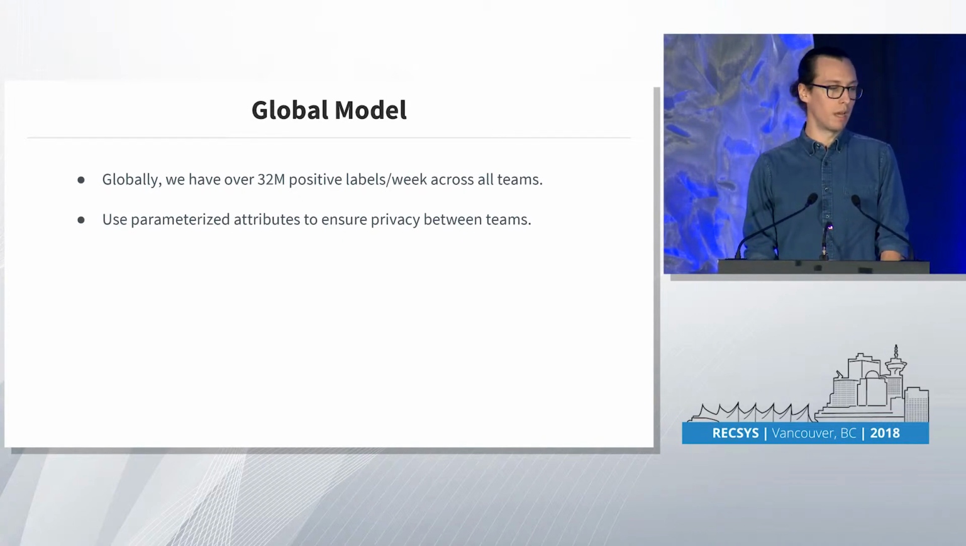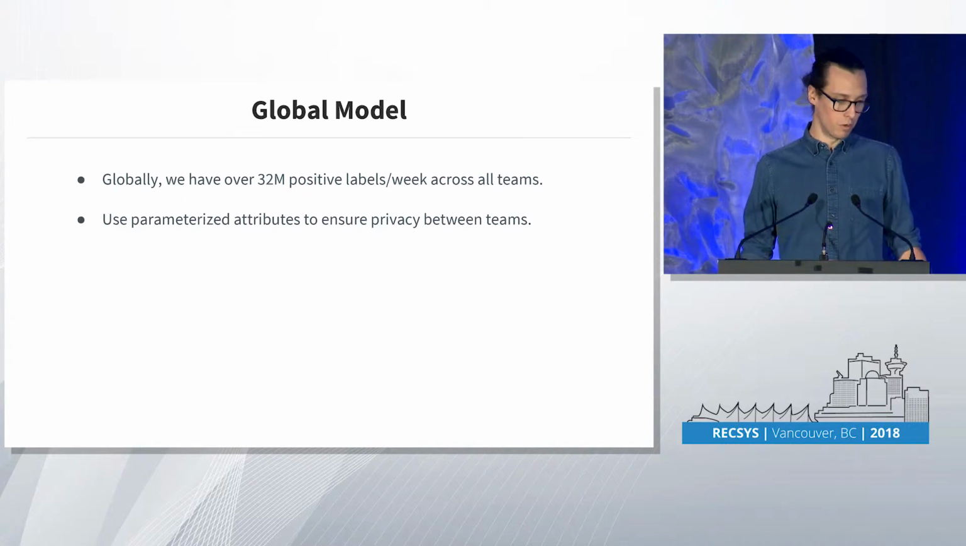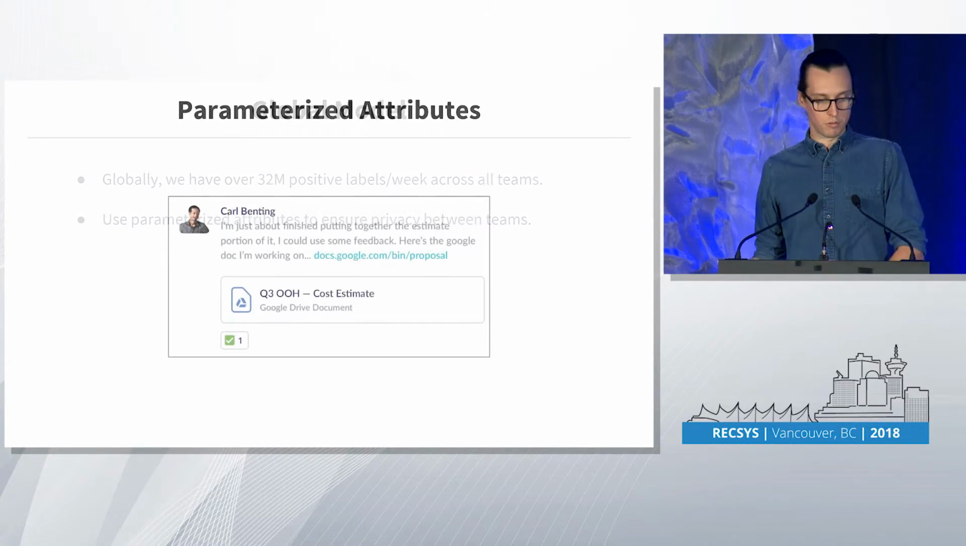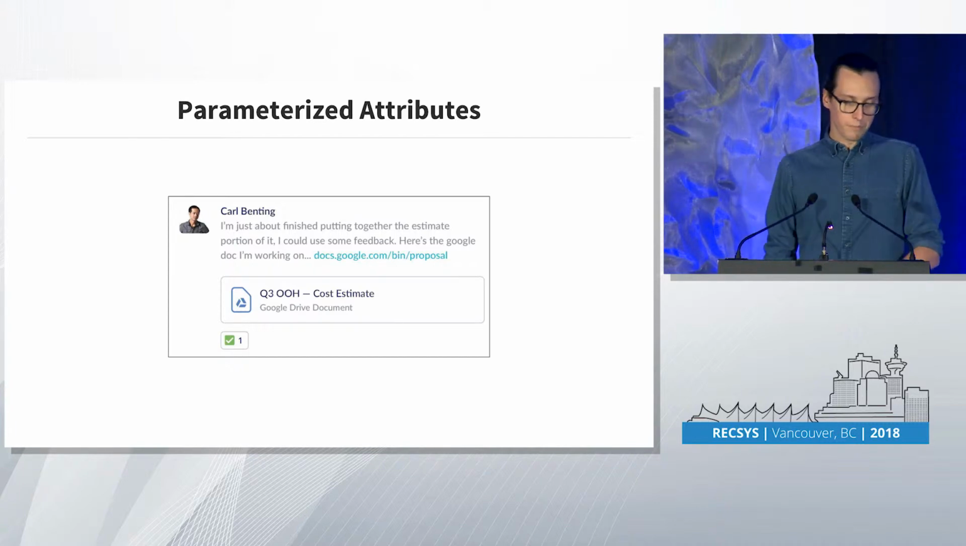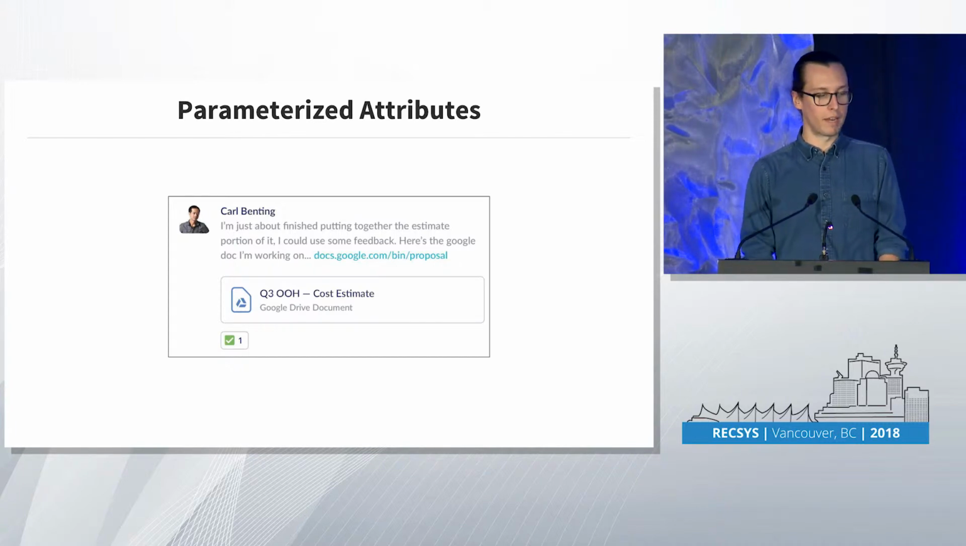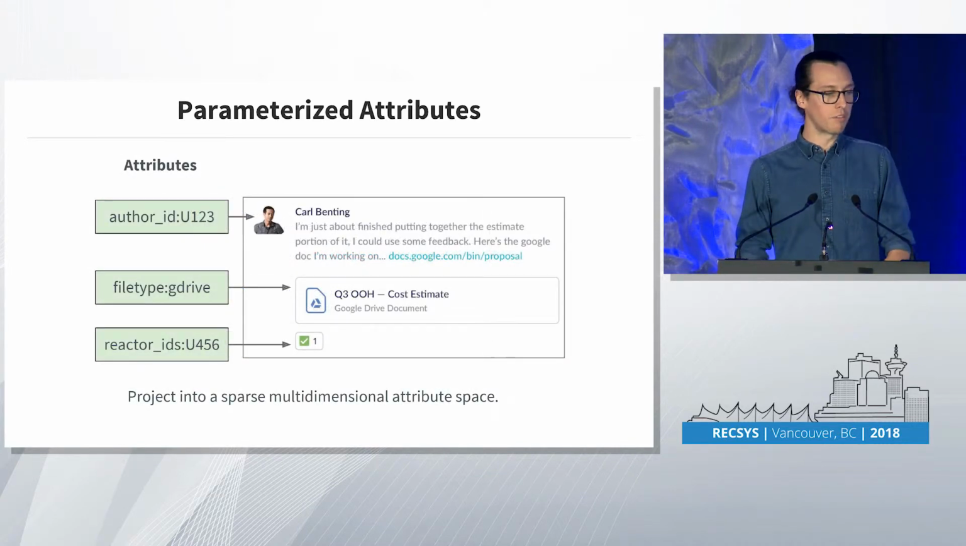And like I said, the way we guarantee privacy while still training a global model is through these parameterized attributes. So what do I mean by this? Well, let's look at a message. This is a message. It has some text, a file, a reaction. And from this message, we can extract attributes. So we can project the message into this attribute space, where attributes are multidimensional features of the message.